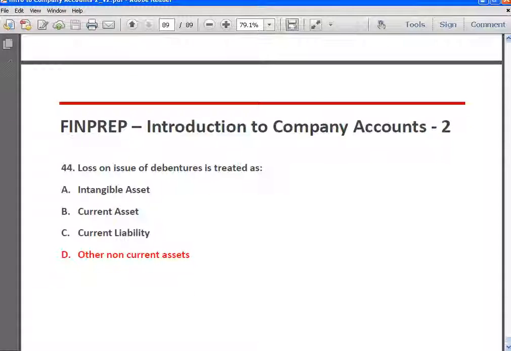So answer is D. So with this we come to the end of the review session on company accounts part 2. In case you have any doubts, please feel free to get in touch with me. Thank you.